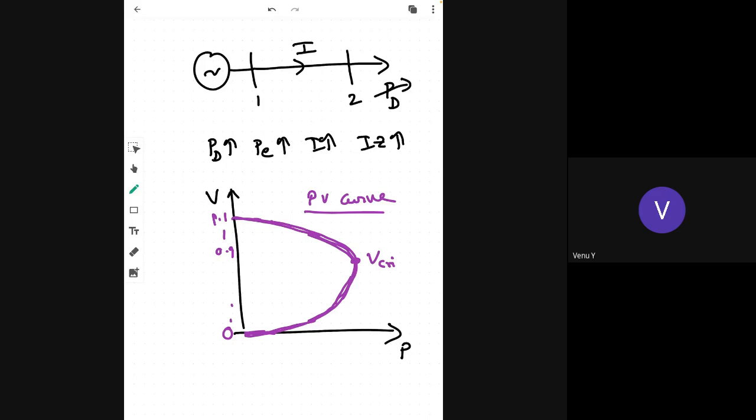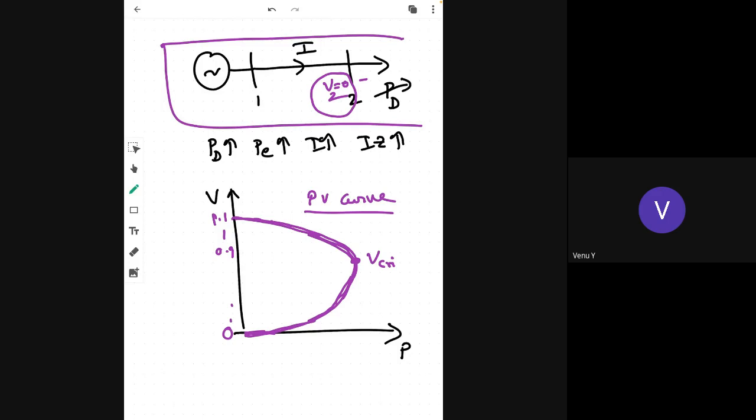So when the load increases further, what happens? This terminal voltage V2 will become 0, leading to shutdown of the whole system. This is the collapse point. It is also known as voltage collapse.